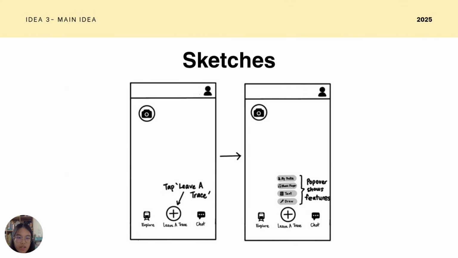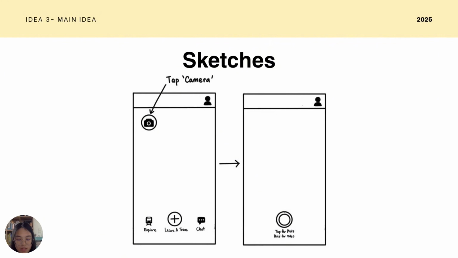So these are my sketches for this idea. Firstly, this is the home page users see when they enter the app. By tapping the Leave a Trace button, a popover will appear and show several interactive features. Here, users can share their profile and pin it at a specific spot, allowing others to send them friend requests. They can also play music, write short texts, or draw directly in the AR camera view.